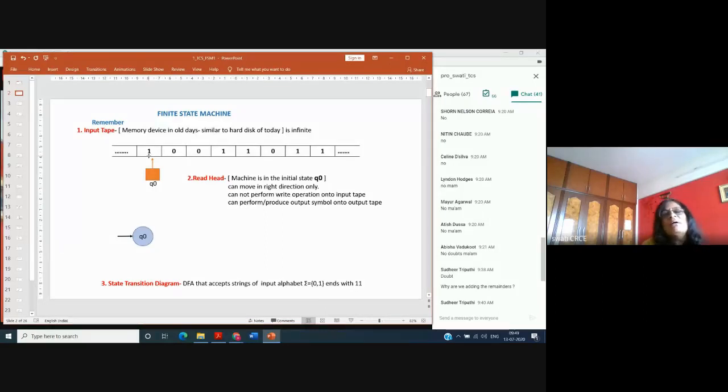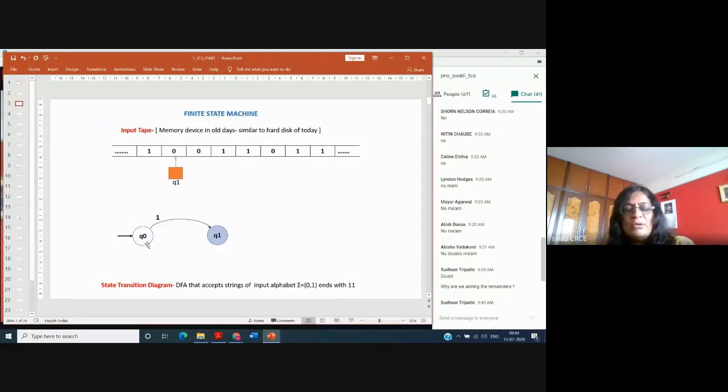What you have to remember: a machine has an input tape which is infinite, meaning we can go on storing any big string on the tape. Plus there is a read head which reads the symbol, and at the same time the machine is in one particular state such as Q0. Then you need to remember that there are state transitions.